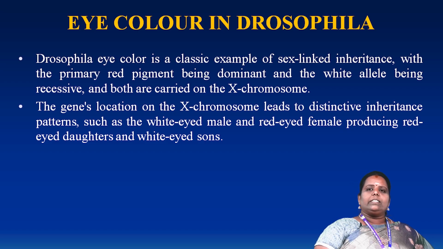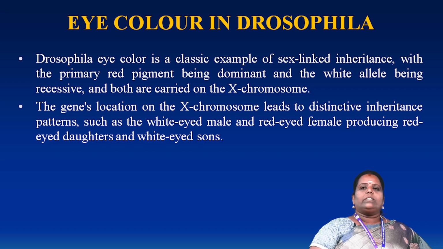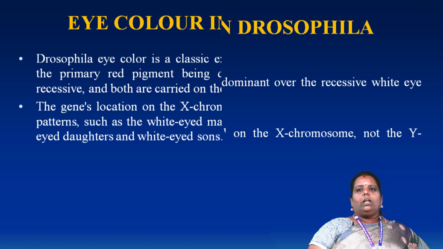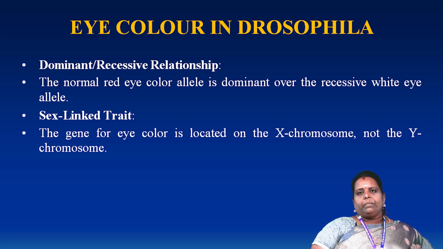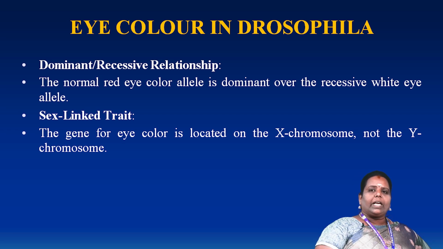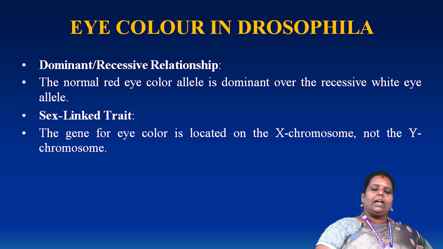How does it occur in the body? There is a normal dominant character and a recessive character. The normal red eye color allele is dominant over the recessive white eye allele. How is it possible? The crossing between the two genes, red eye color dominant over the recessive white eye color, is expressed in the F1 generation.